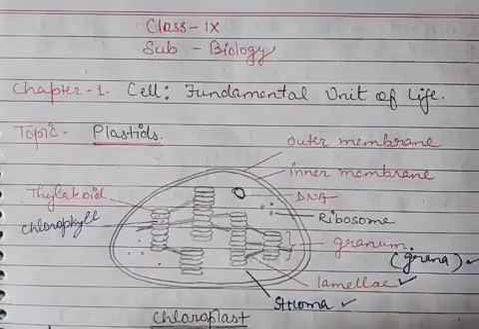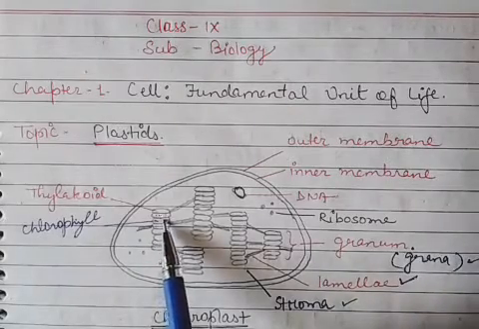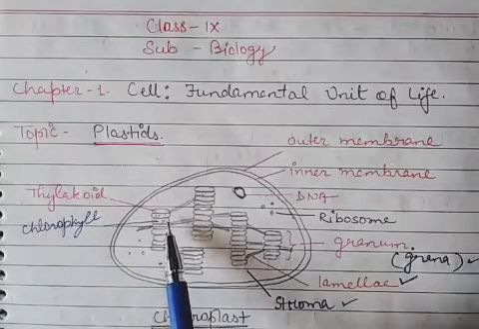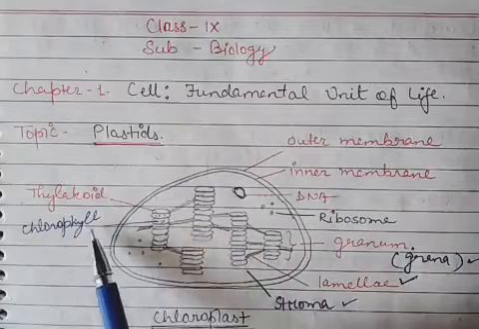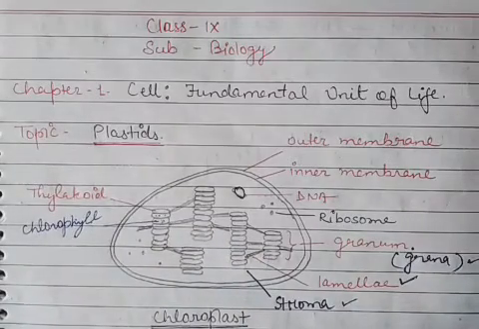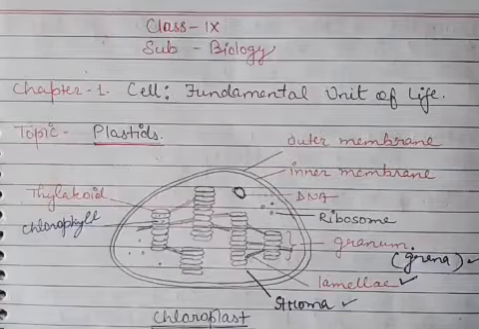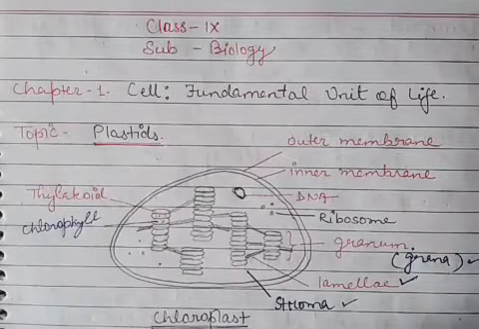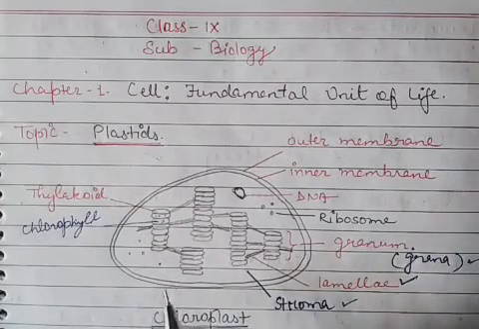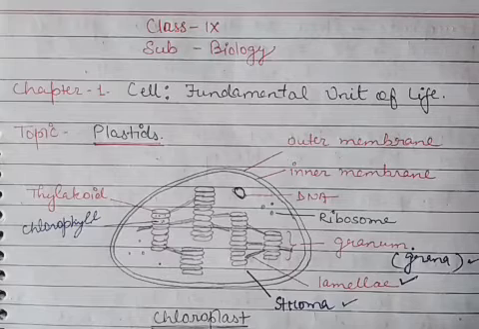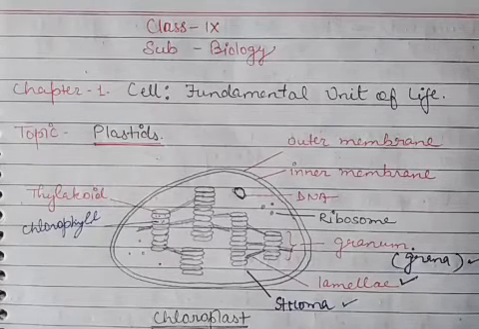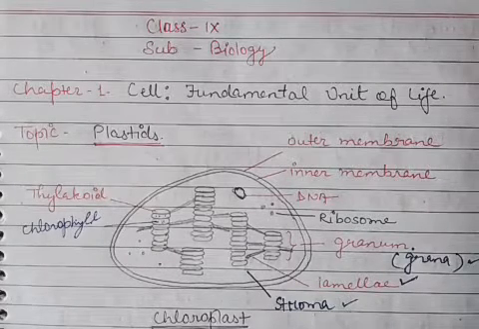So as you know, the chlorophyll is found in the thylakoid, and this chlorophyll is responsible to trap the sunlight, solar energy of the sun, and that energy is afterwards converted into chemical energy for the formation of food.